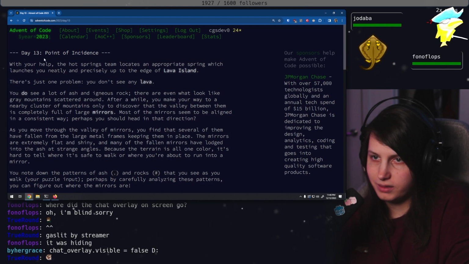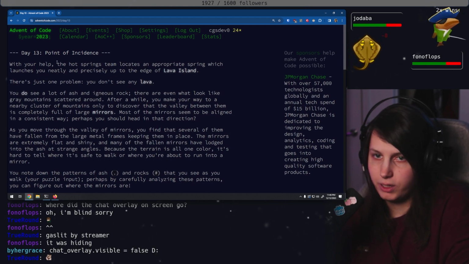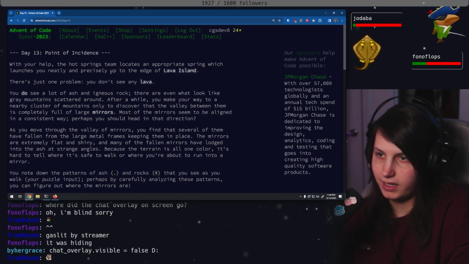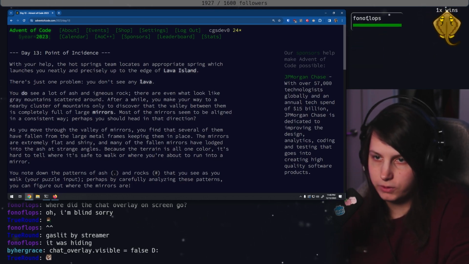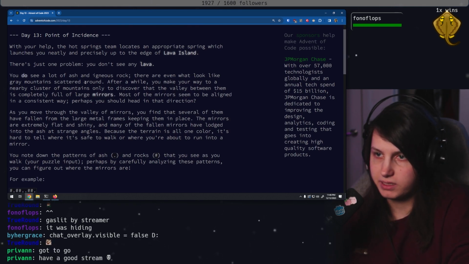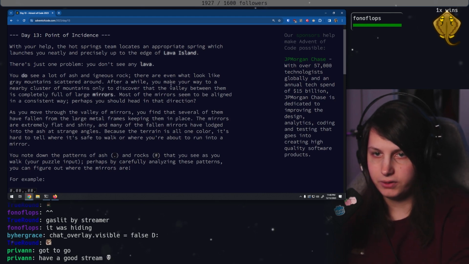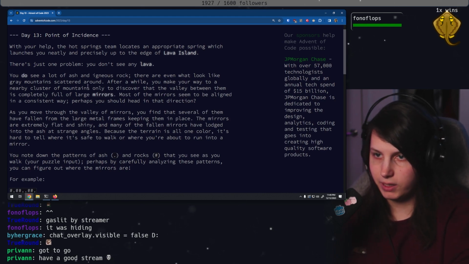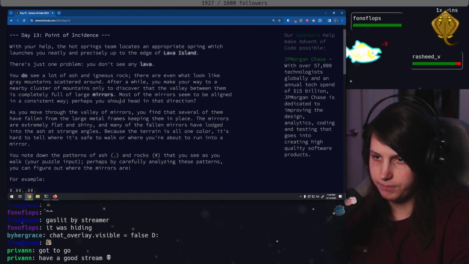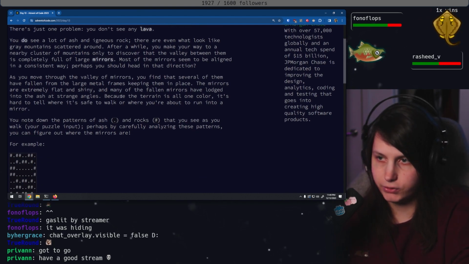With your help, the Hot Springs team locates an appropriate spring which launches you neatly and precisely up to the edge of Lava Island. There's just one problem. You don't see any lava. You do see a lot of ash and igneous rock. There are even what look like gray mountains scattered around. After a while, you make your way to a nearby cluster of mountains, only to discover that the valley between them is completely full of large mirrors. Most of the mirrors seem to be aligned in a consistent way. Perhaps you should head in that direction?